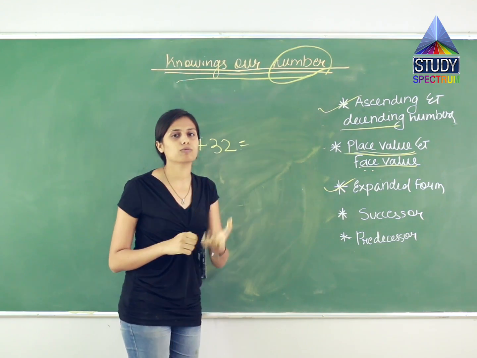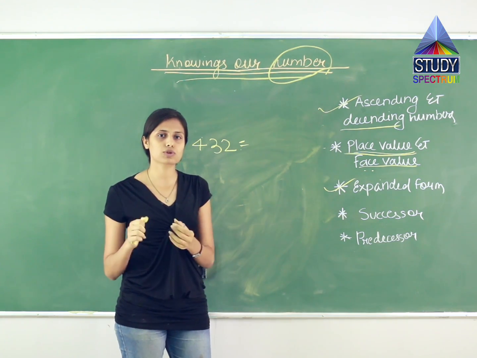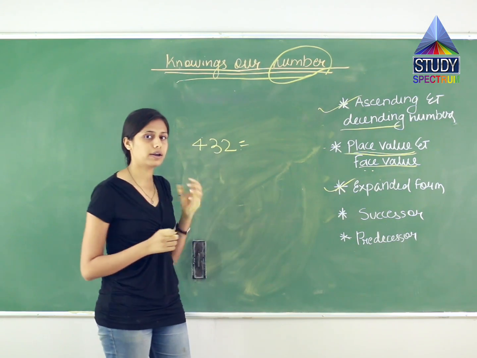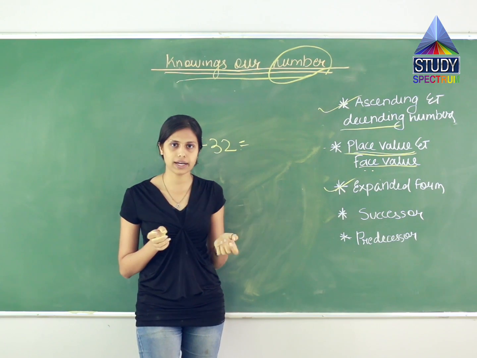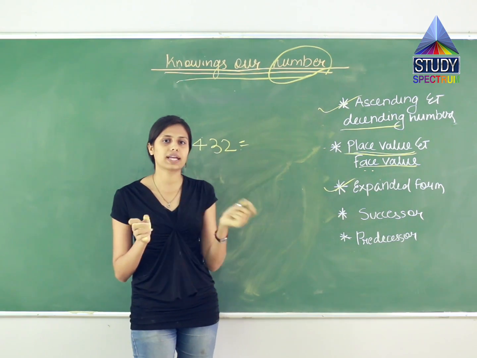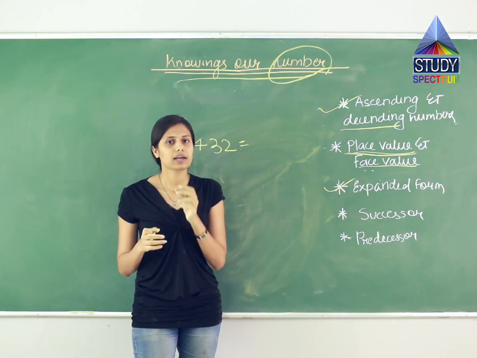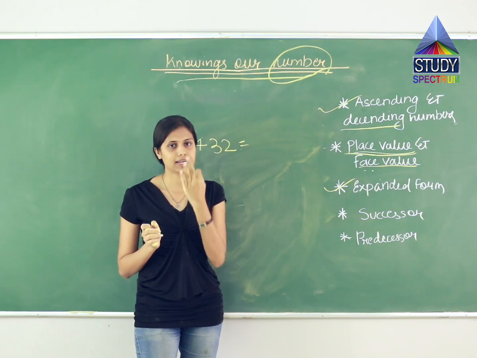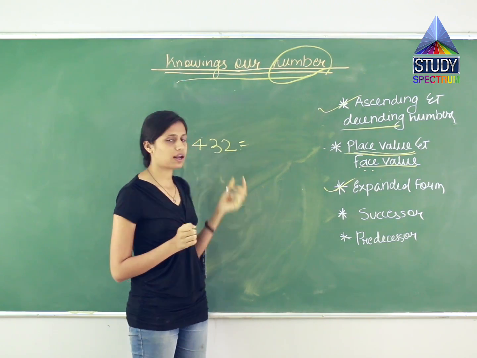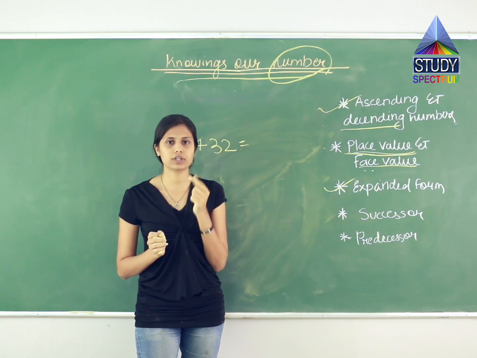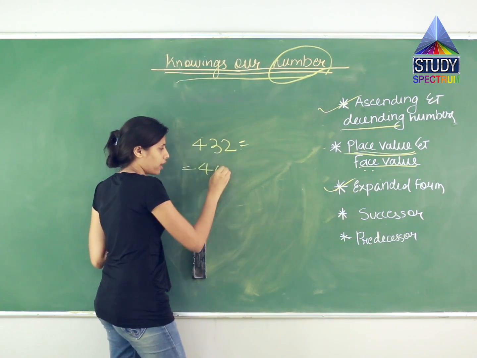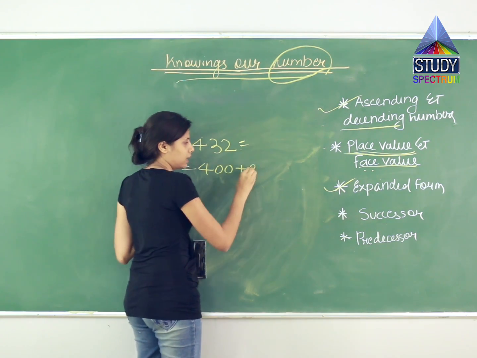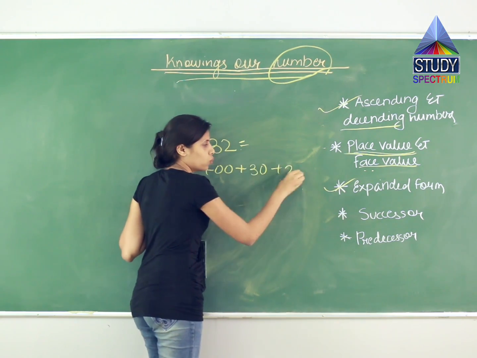Like if your mom gives you some amount, how will you calculate it? 400 means 4 notes of 100, right? Then 30 rupees, which is 20 plus 10 or 10, 10, 10, 3 times 10, and another amount of 2 rupees, the coin of 2 rupees. So same over here, we will represent it like 400 plus 30 plus 2.